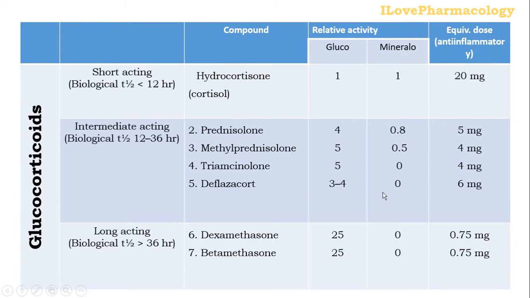So this is regarding the glucocorticoids, how they are classified based on their half-life. Short-acting drugs have a biological half-life of less than 12 hours, intermediate acting glucocorticoids have a half-life of around 12 to 36 hours, and long-acting glucocorticoids have a half-life of 36 to 72 hours. And here you can see the relative activity.